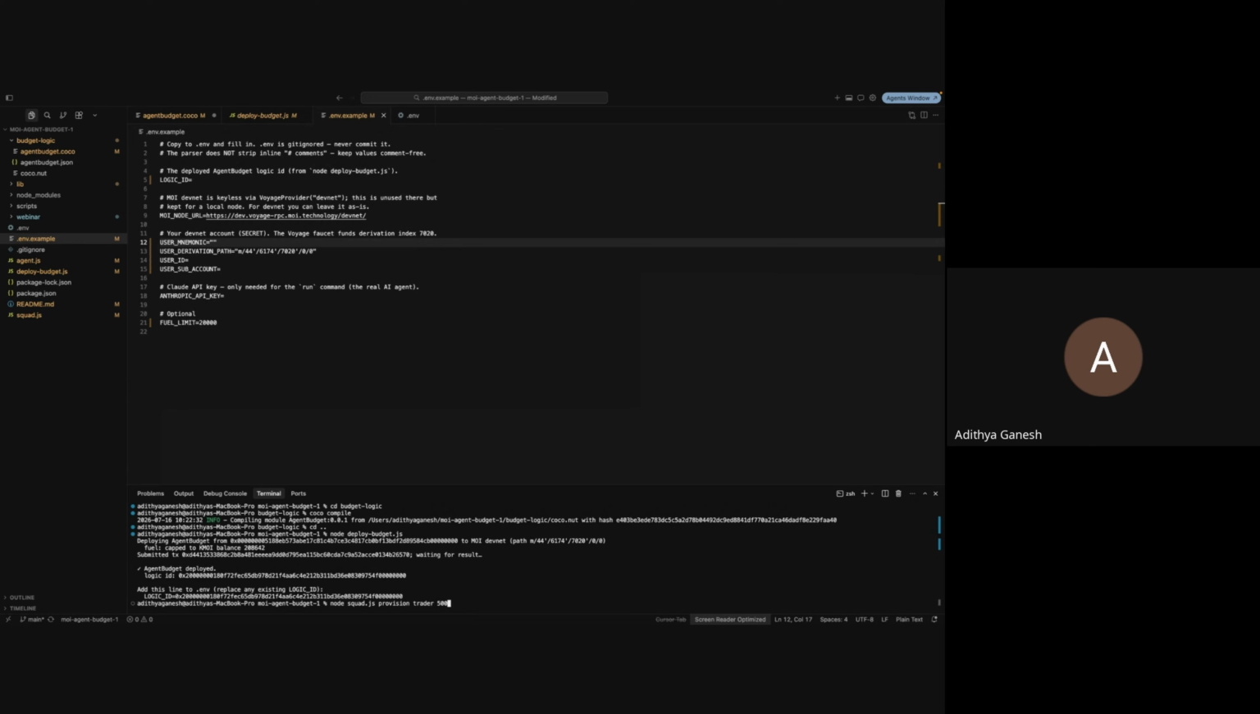In plain English, what we're trying to do over here is just create an agent called trader and give it a budget of 500. Provision is just a function that we call, within the function I've created, to add that budget to that agent. So I'm going to hit enter.